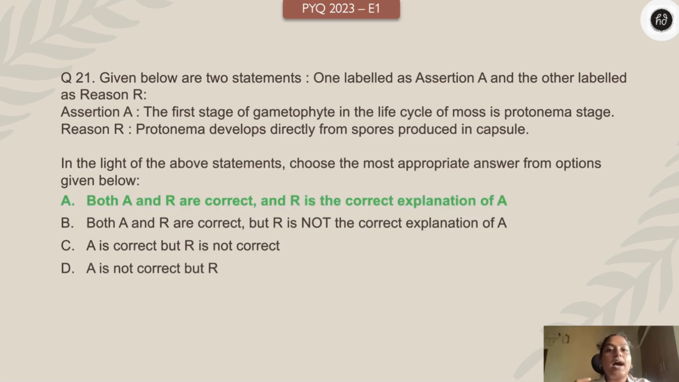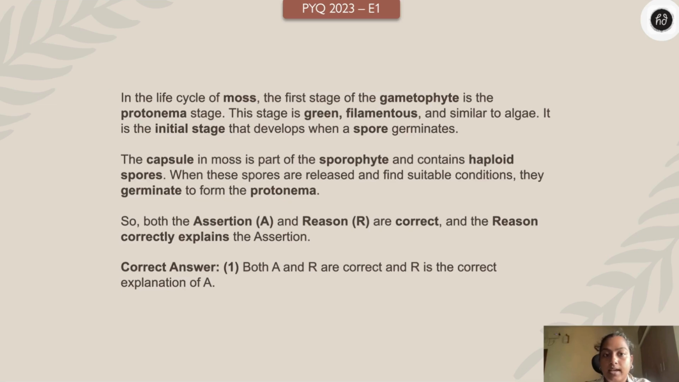Children, both the statements are absolutely true, and the reason is correctly explaining the assertion. The first stage of the gametophyte in the life cycle of a moss is protonema, and that is the first stage because it is directly developing from the spores produced in the capsule. Yeah, the first stage of gametophyte is protonema. It is green, filamentous and similar to algae. It is the initial stage that develops when a spore germinates.